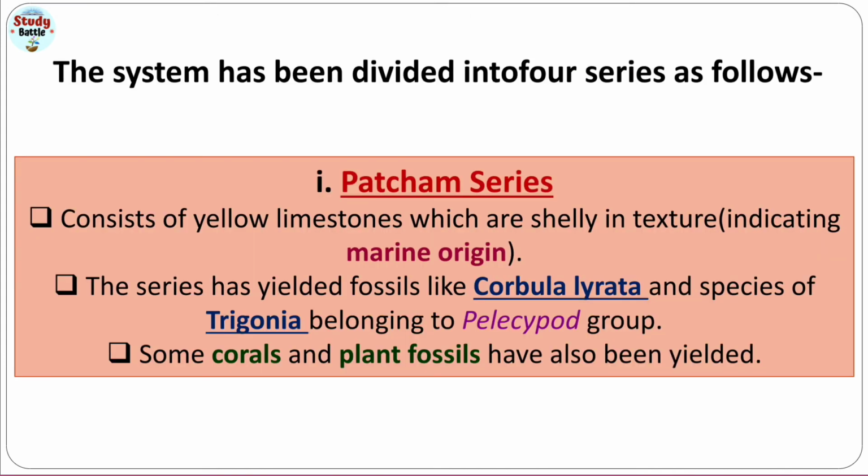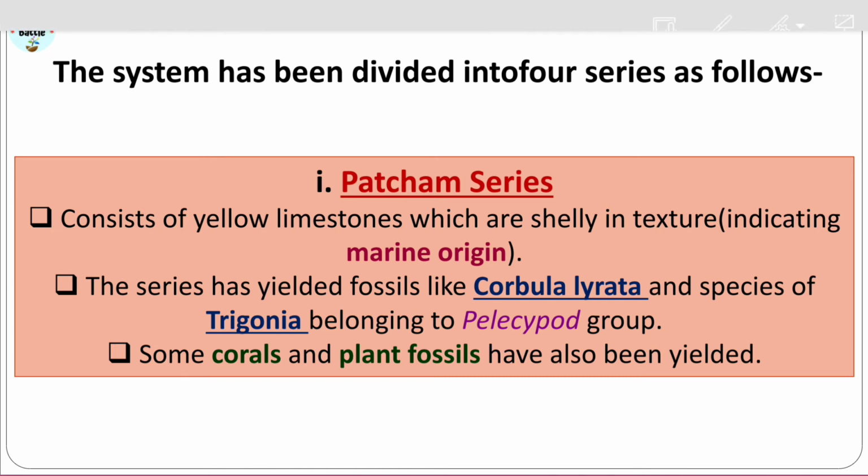And if we talk about the stratigraphy, it is very clear if you have already studied it: Patcham, Chari, Katrol, Umia. So four formations are there, Patcham being the oldest and Umia being the youngest. This Patcham formation consists of yellow limestone with a scaly texture, indicating a marine origin.